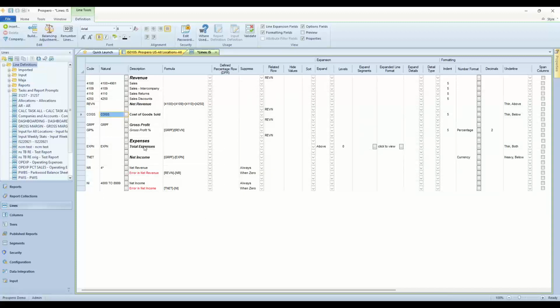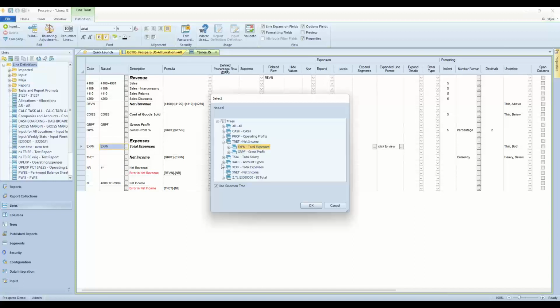Total expenses. When we ran the report, we had a long list of expenses. Here we just have one row, total expenses. I'm using a reference for a summary account, EXPN. And if I open that up and look at that definition, this will show me that I have in that section a range of accounts from 6,000 through all of the 8,000s. So if I ever added a new expense account in the general ledger in that range, this would pick that up. I do not have to make any changes inside Prospero for that to get picked up. The next time I run the report, it'll be there automatically.